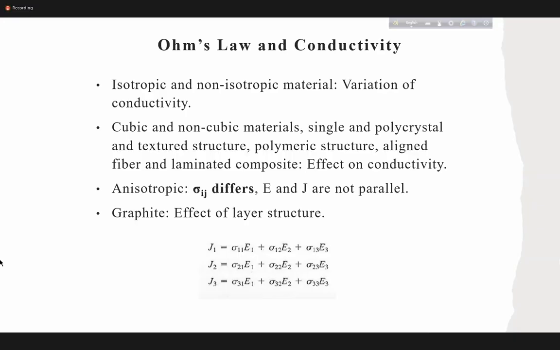So we also need to understand why in some materials adding impurity decreases conductivity. Again, in semiconductors, adding impurity increases the conductivity. So materials behave differently. Again, you see that the crystal structure, the phase structure, and the texture are also going to affect your conductivity. So we need to understand why materials behave differently.